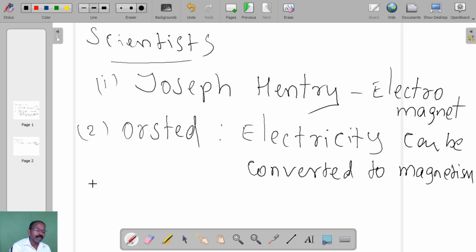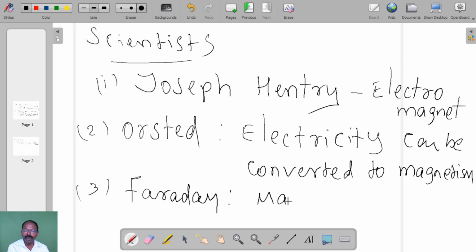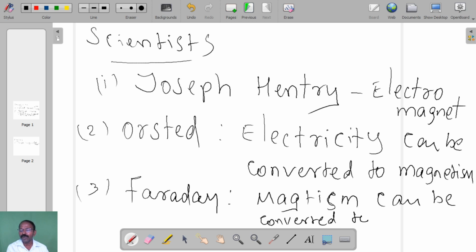Then Faraday, Michael Faraday, he discovered that magnetism can be converted to electricity.